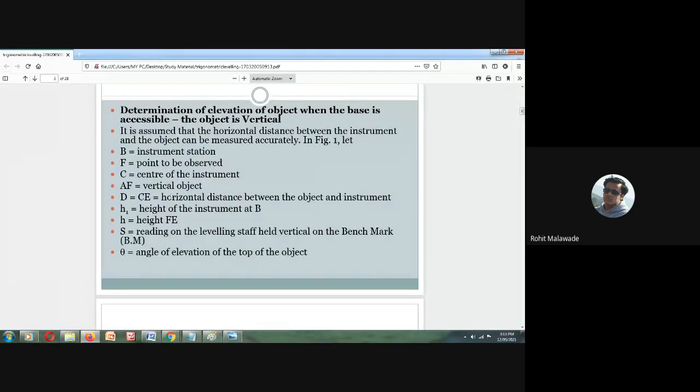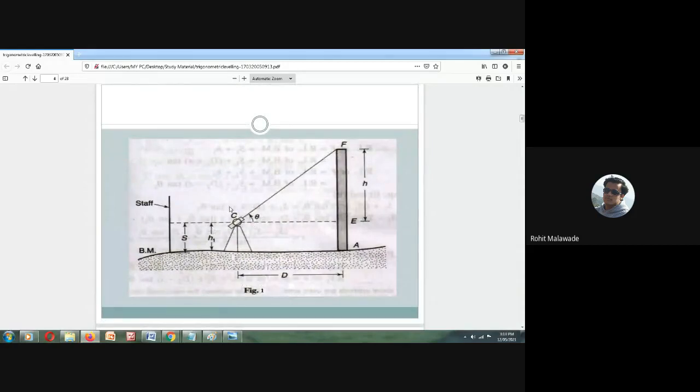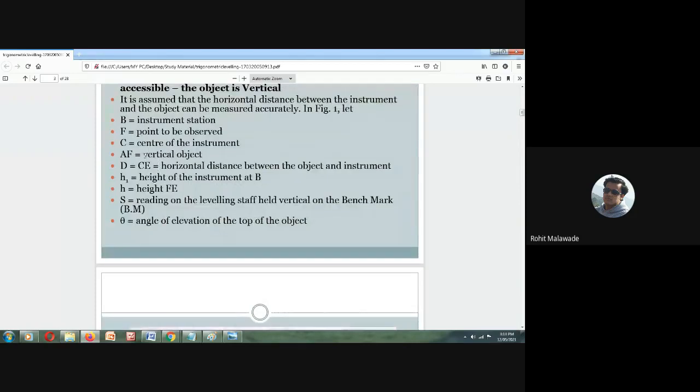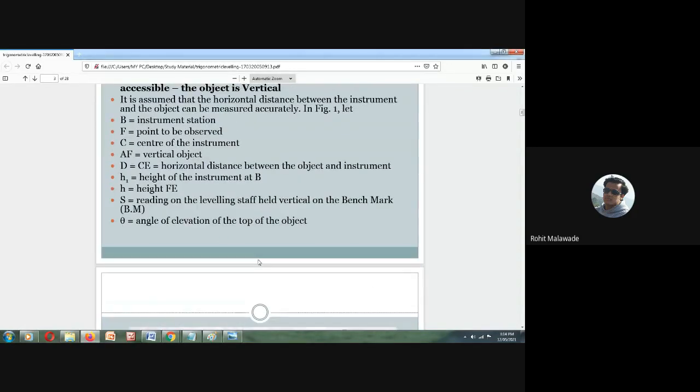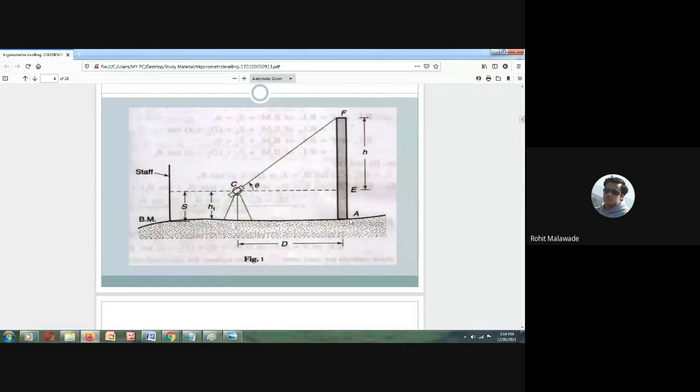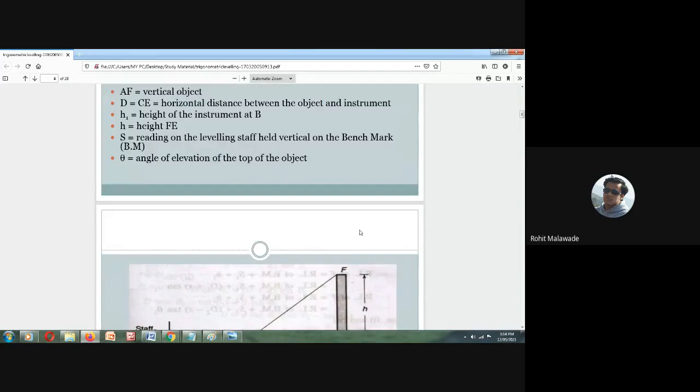Then C is the centering of the instrument, right? We have discussed the centering and leveling of the instruments. So C is nothing but the centering of the instrument. And we will see AF. What is AF? A and F, it is nothing but the vertical object. Now, what is D? D is equal to CE, the horizontal distance between the object and the instrument.